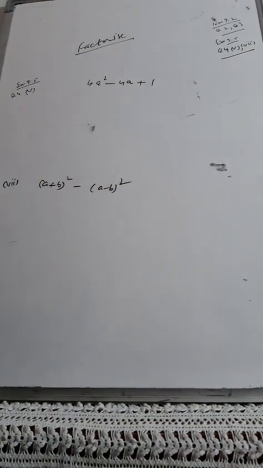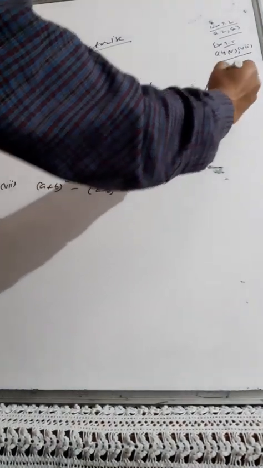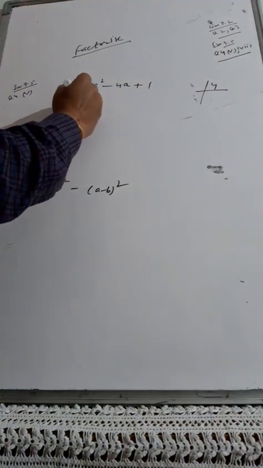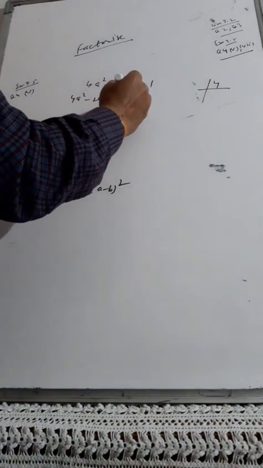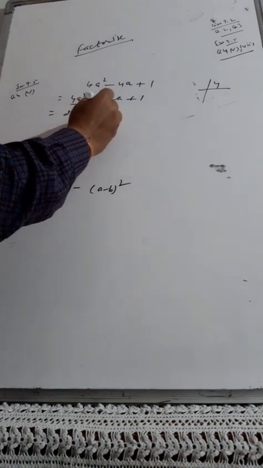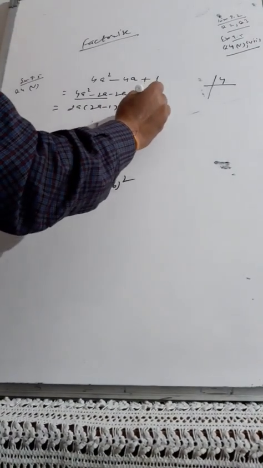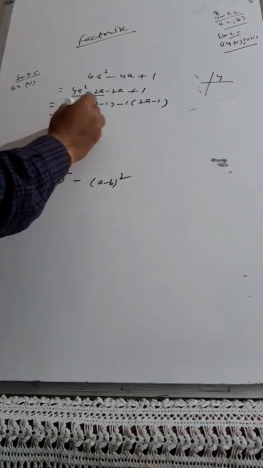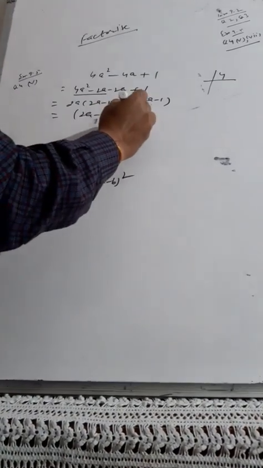4 ones are 4. You go for the factorization of 4, that is 2 and 2, so 4a square minus 2a minus 2a plus 1. Then in the first two terms, 2a is common, giving 2a minus 1; in the last two, minus 1 is common, giving 2a minus 1, and you are getting 2a minus 1 into 2a minus 1. You can do the middle term splitting also.